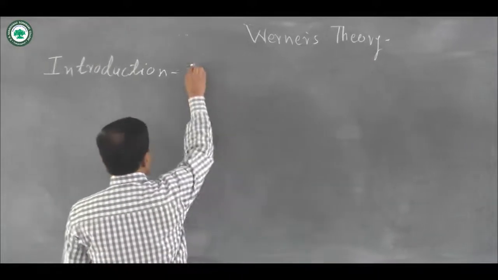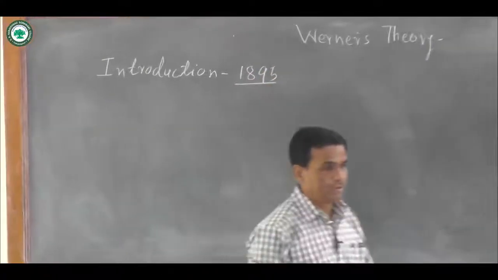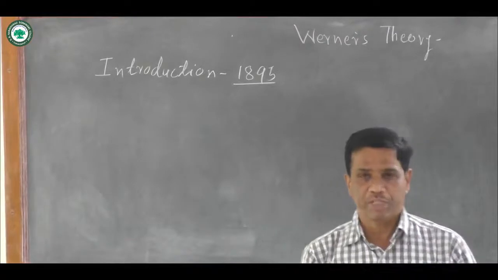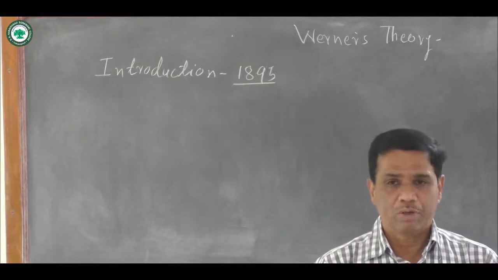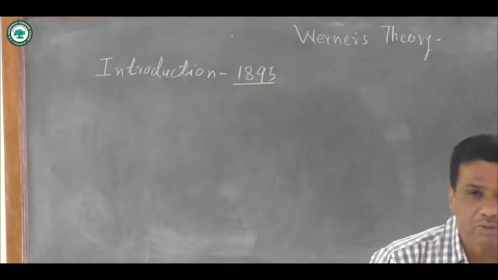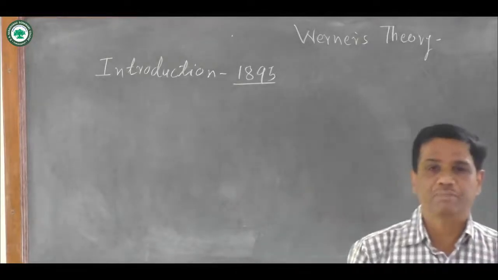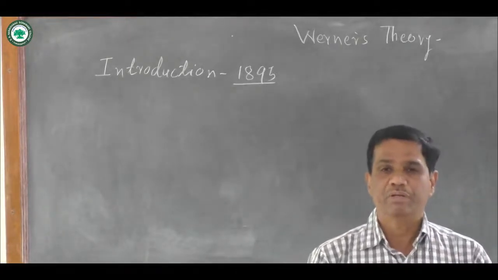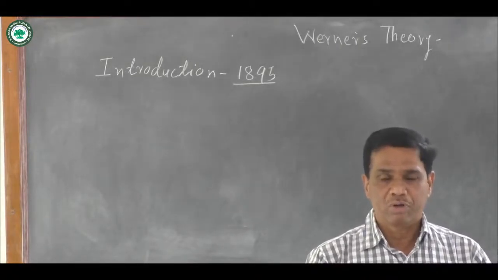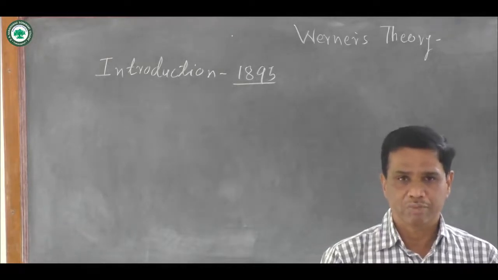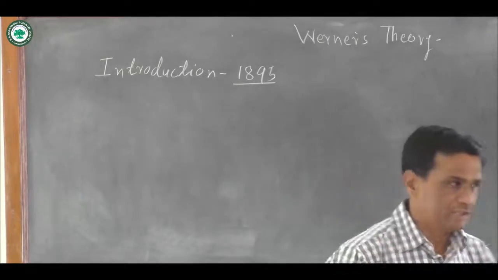In 1893, scientist Werner proposed the formation of coordination compounds. He is considered the father of coordination chemistry. According to Werner's theory, when coordination compounds are formed, the central metal atom or ion shows variable oxidation state, meaning the coordination number of a coordination compound is more than their valencies. He also explained the concept of auxiliary valencies.